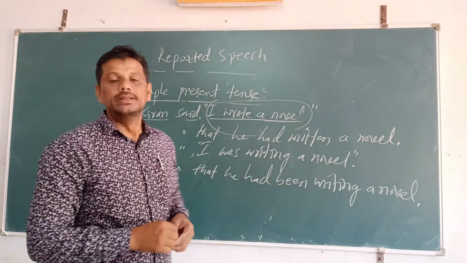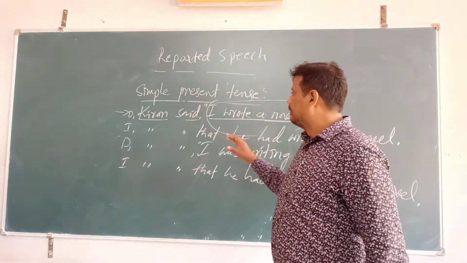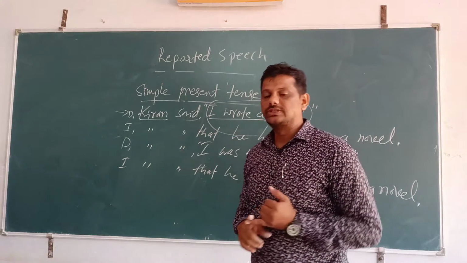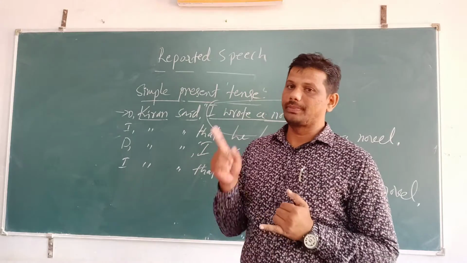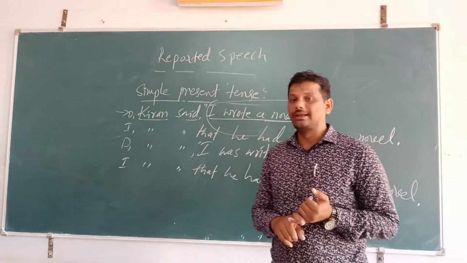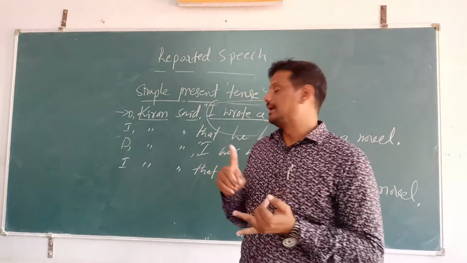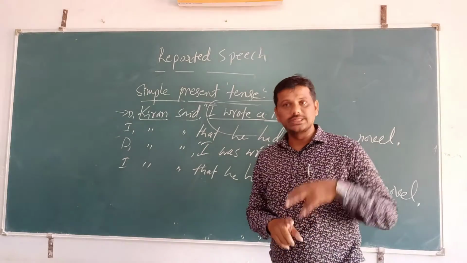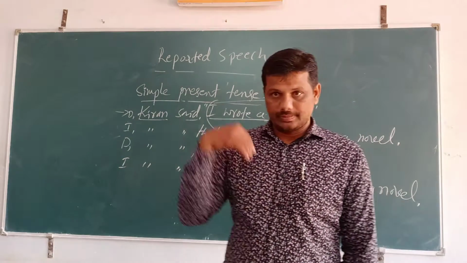So, my dear students, in this class we studied change of the present tense. If the direct speech is in simple present tense, we change it to simple past tense. If it is present continuous, we change it to past continuous.